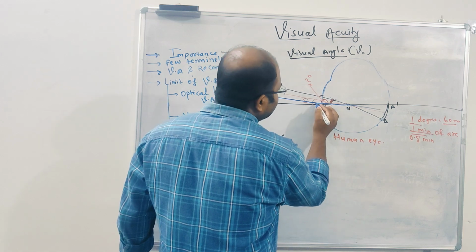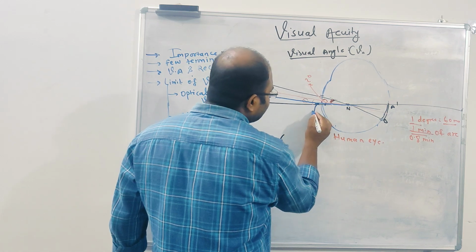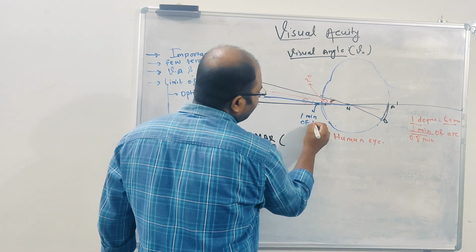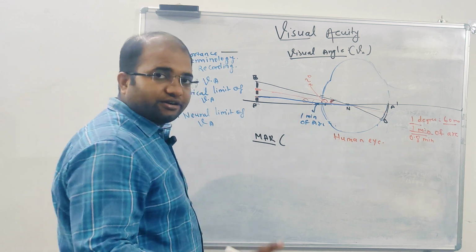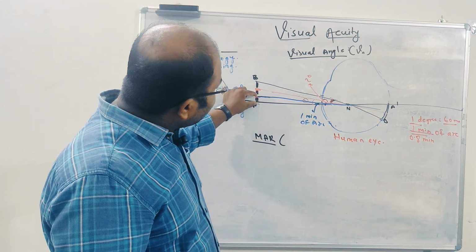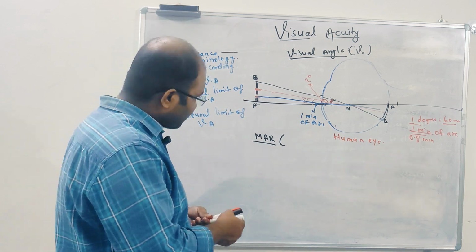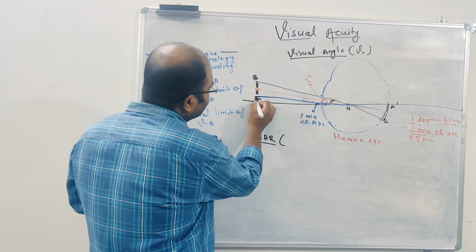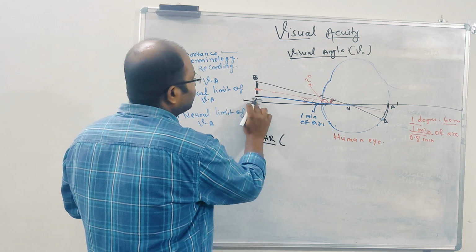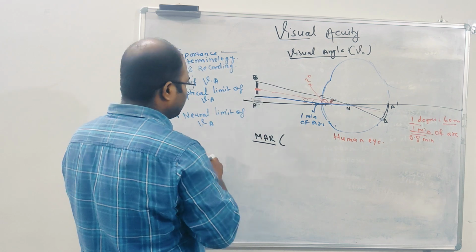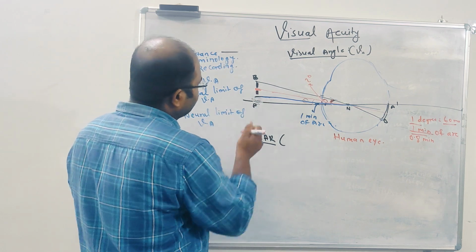Okay, so let's assume this theta is 1 minute of arc. In this case, let's assume this object is the letter E. Are you getting it? This letter E. I can make it in this way, letter E.